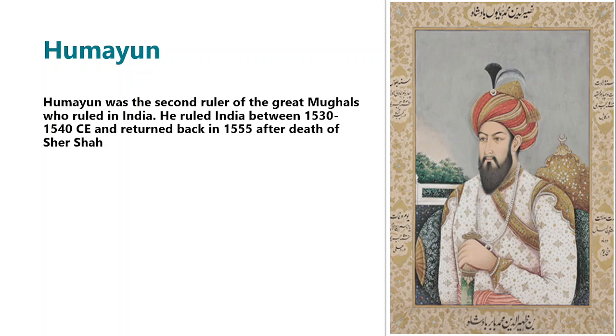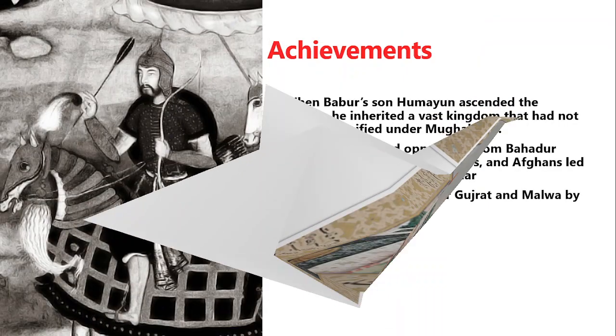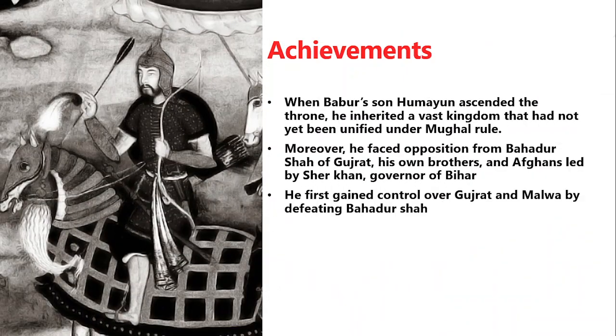Humayun. Humayun was the second ruler of the great Mughals who ruled in India. He ruled in India between 1530 and 1540 CE and returned in 1555 after the death of Sher Shah. When Babur's son Humayun ascended the throne, he inherited a vast kingdom that had not yet been unified under the Mughal rule.